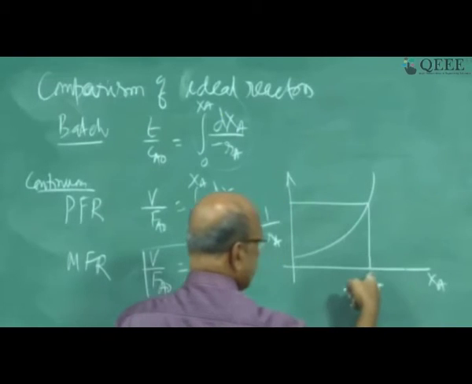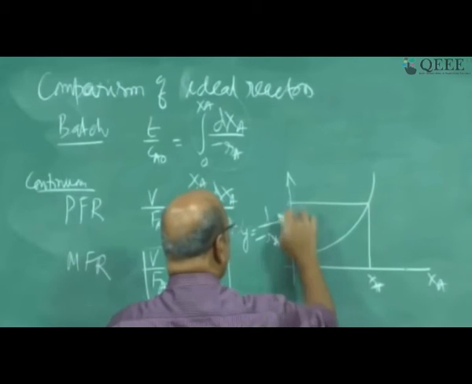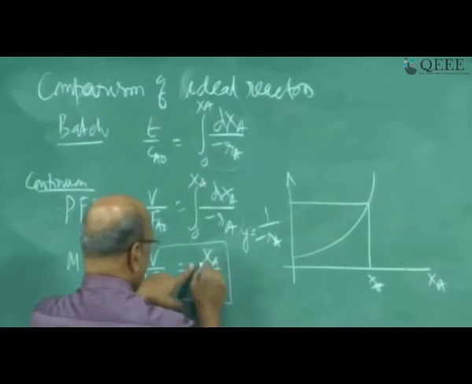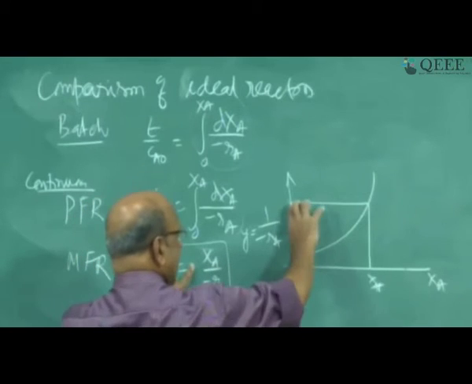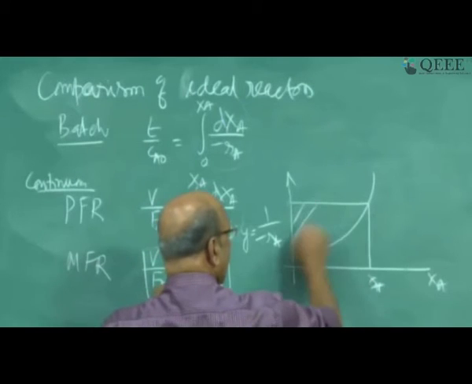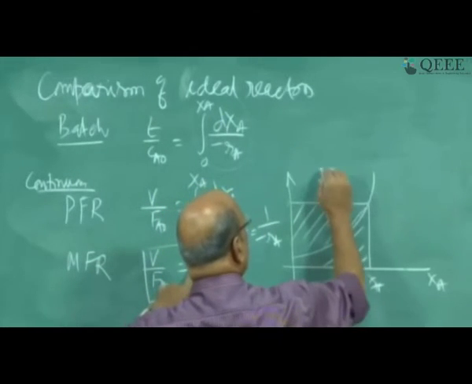It depends on how much conversion you take. So this is a rectangle area, because it is 1 by minus RA as Y and Y into XA. So this total area will be V by FA naught.